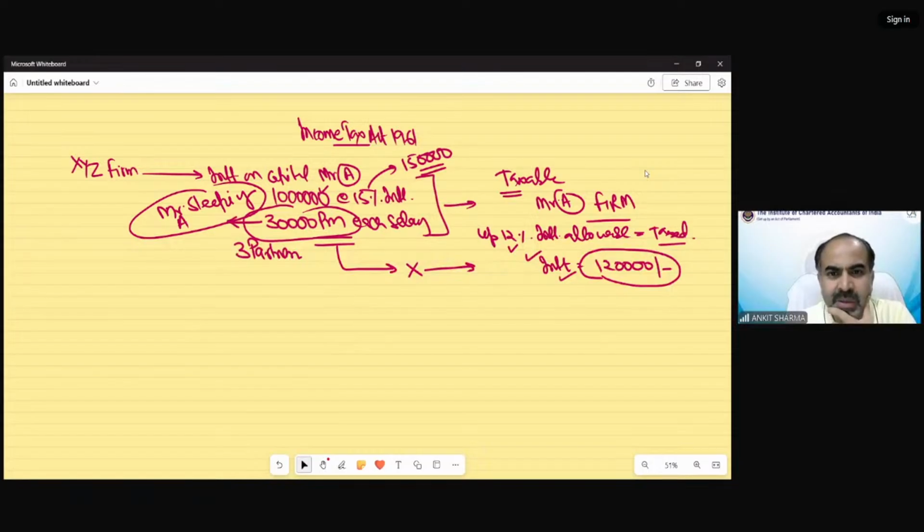Gurmeet is engaged in the business of plying goods carriages on 1st April 2021. He owns 10 trucks, out of which 5 are heavy goods vehicles. You are asking a question of assessment year 23-24. We are solving question 25-26. So this kind of question we cannot entertain because it relates to a previous year.